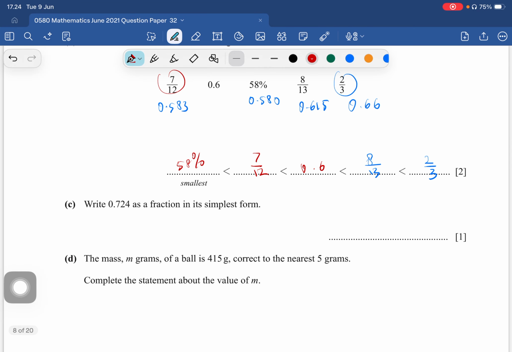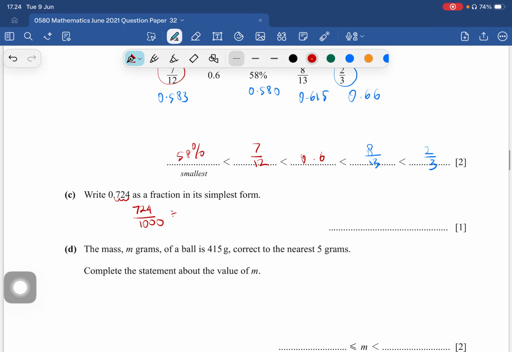Okay, write 0.724 as a fraction in its simplest form. Okay, we got 1, 2, 3. So 724 we divide by 1,000. Here we need to simplify. So the easiest one, we can divide both of them by 4.